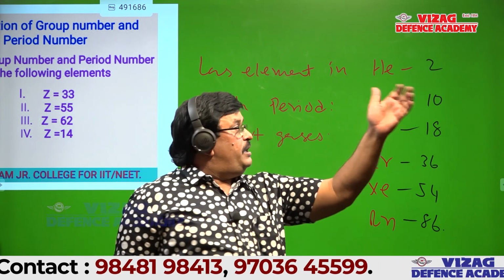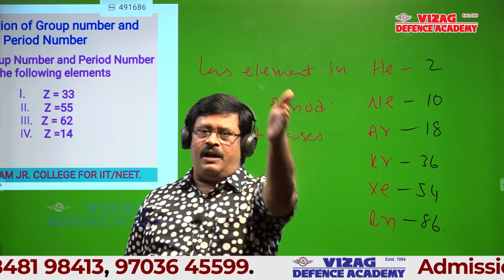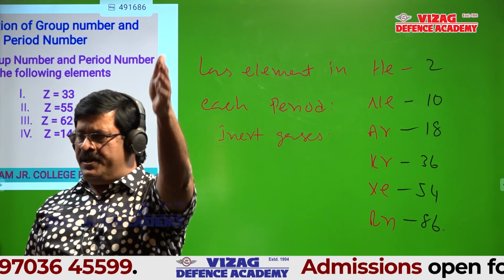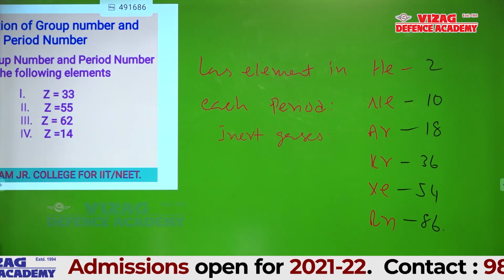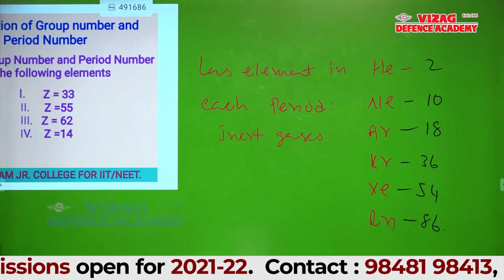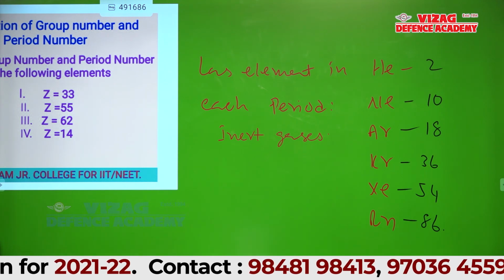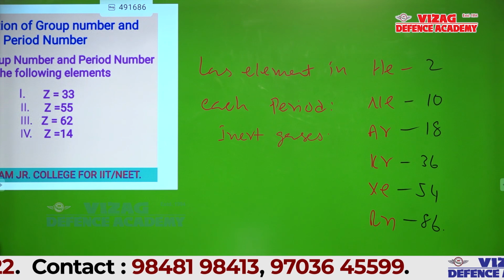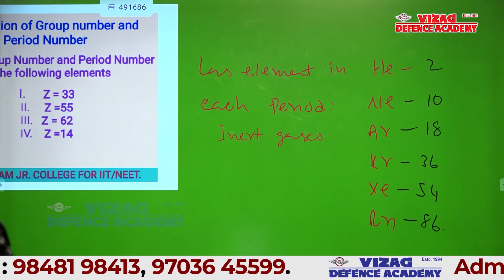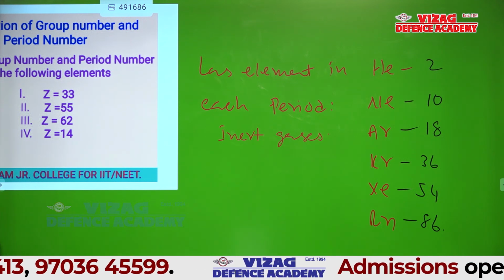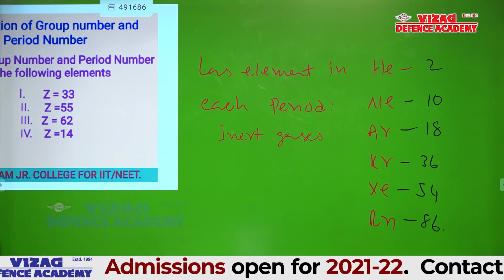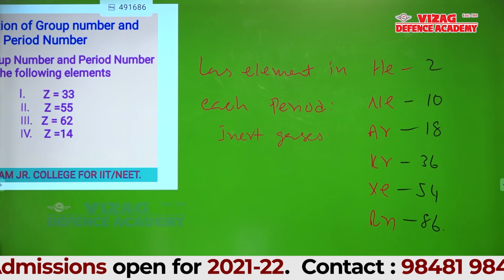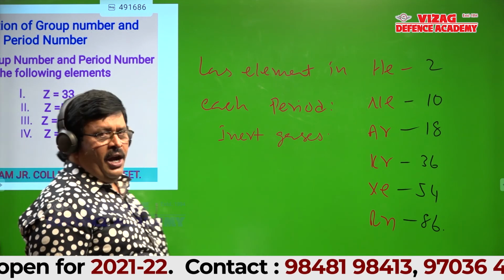Better write the symbols and atomic numbers of noble gases or inert gases. Helium 2, write that table. Neon 10, argon 18, krypton 36, xenon 54, radon 86.